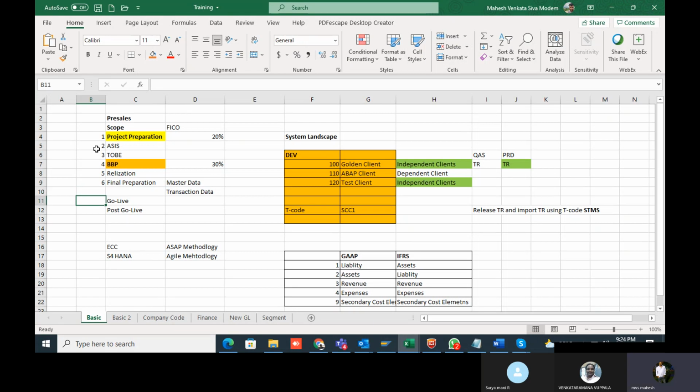The seventh is go live. The eighth is post go live, which is a kind of support. It's AMS support, hypercare support. For one month it will be there.